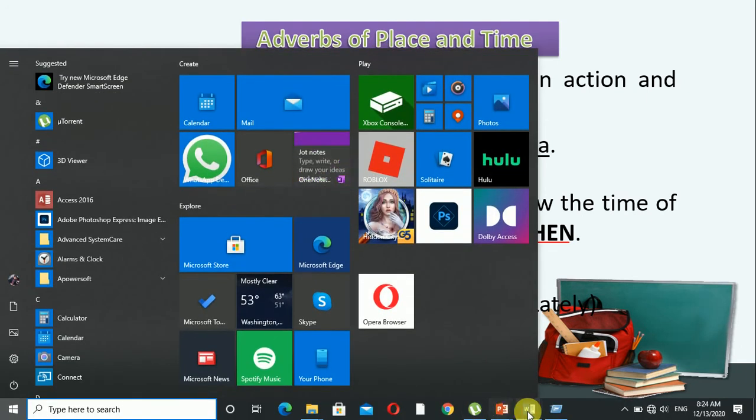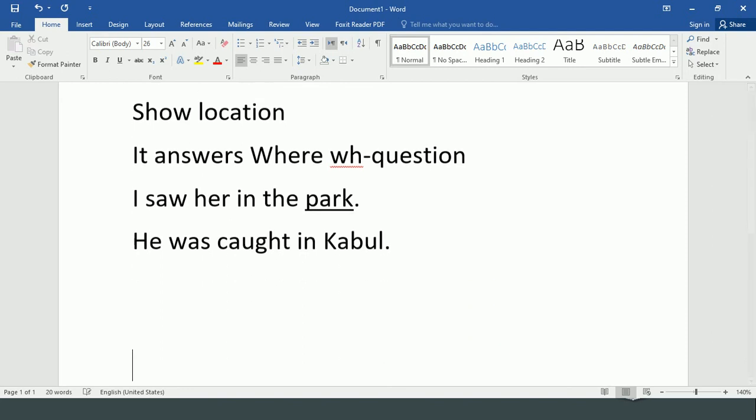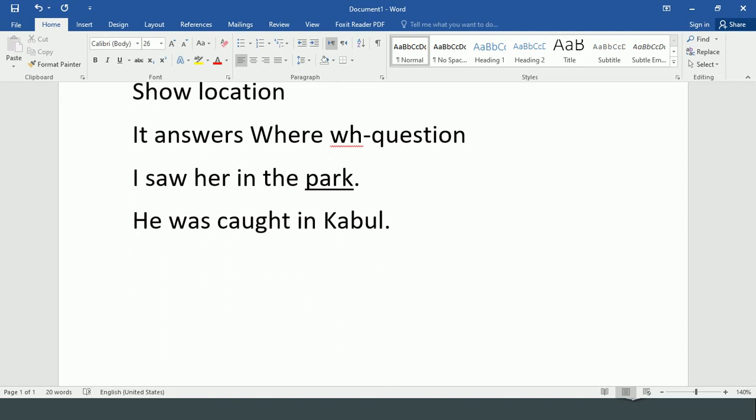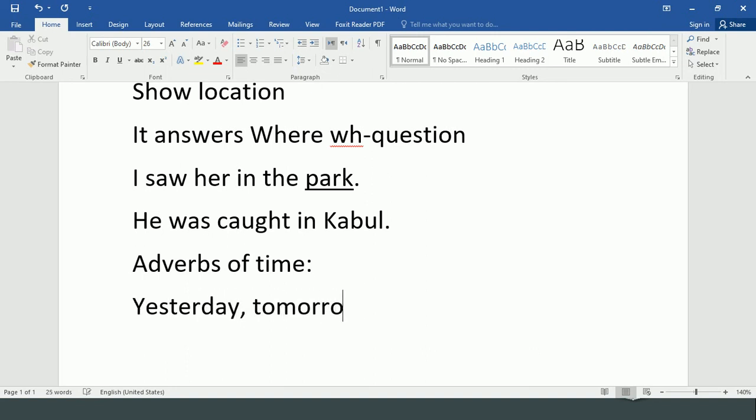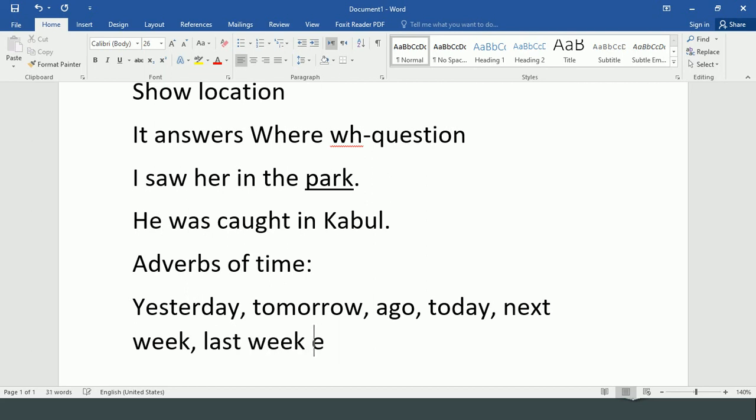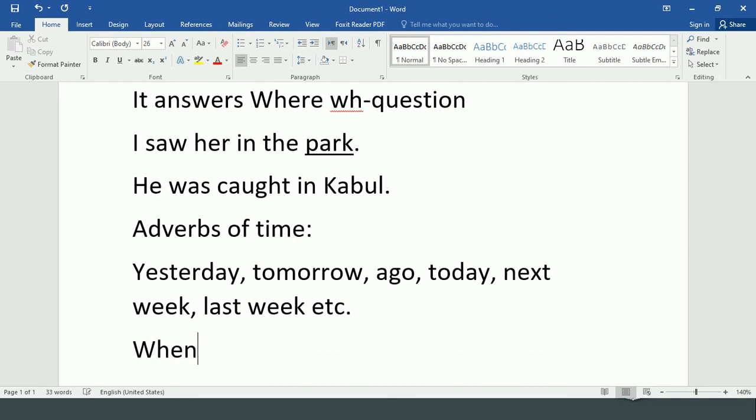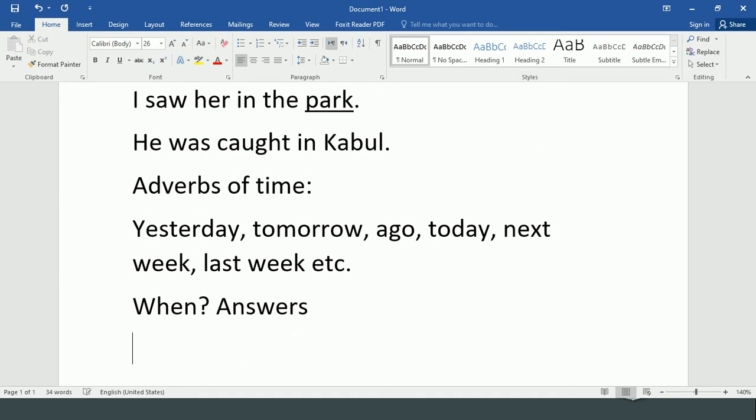Let's go to the examples. We can say many examples. Let's make some more examples on adverbs of time. Yesterday, remember, tomorrow, ago, today, next week, last week, etc. These are all adverb of time. They show the answers when WH question word.